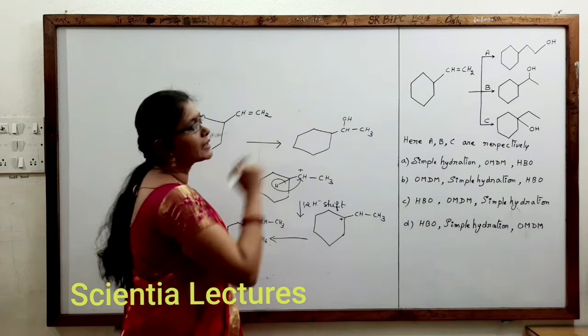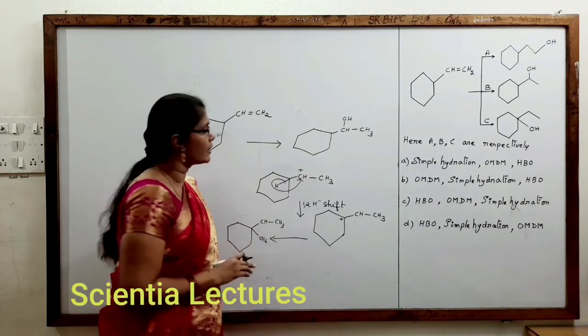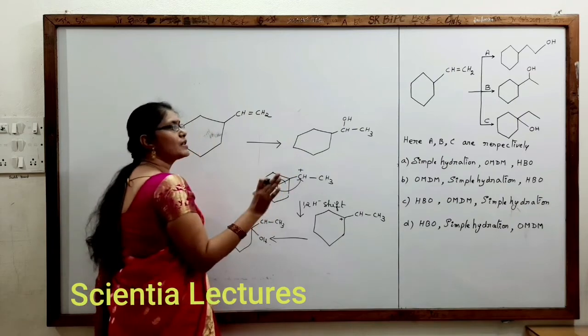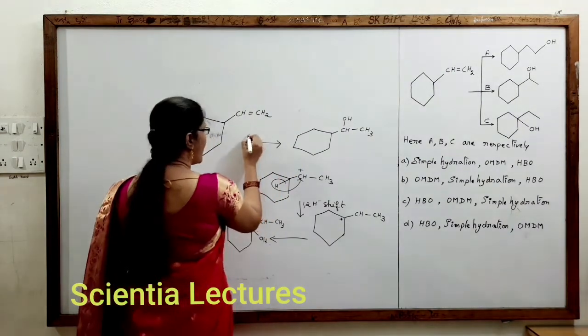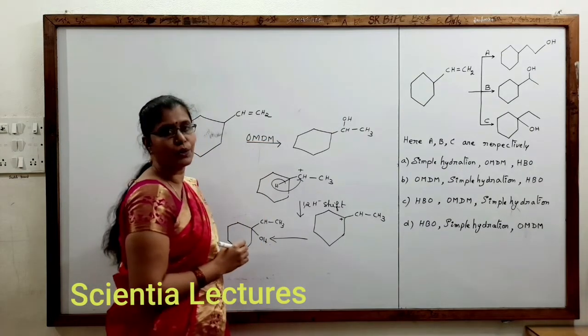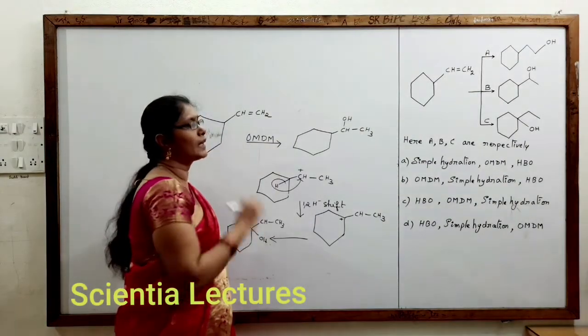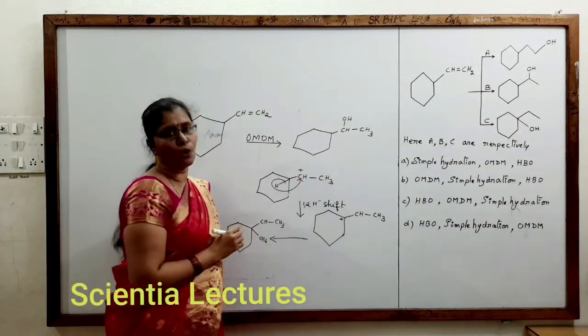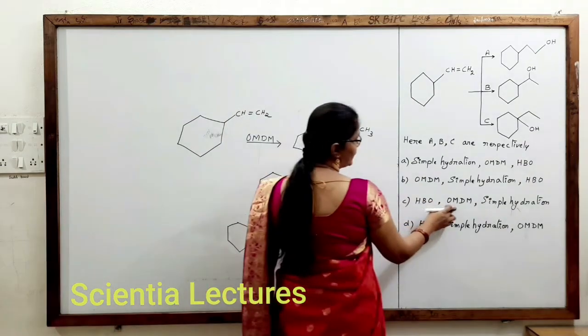Of course, that has happened in the third case, the C case. So, this is like a simple hydration. Here no reaction intermediate is produced, therefore, it has strictly followed only Markovnikov's rule. And what should it be? OM/DM, oxymercuration demercuration mechanism. Only based on that mechanism we will get this as a product. So which implies the second one is OM/DM.